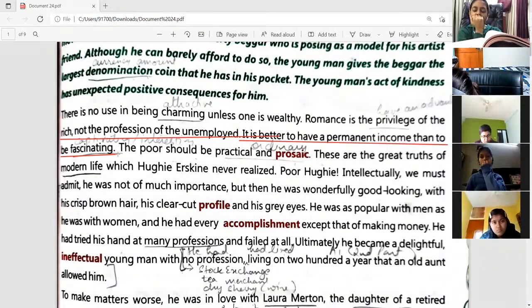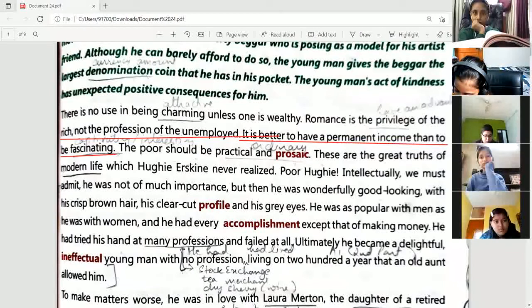They look very good, they talk in a good way, they are very charming in nature, right? So that is a fascinating or captivating personality. So the author is saying that it is much more practical in life that you should have a continuous income, a permanent income that you should earn instead of being fascinating.